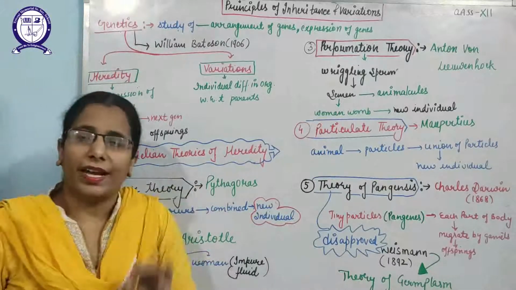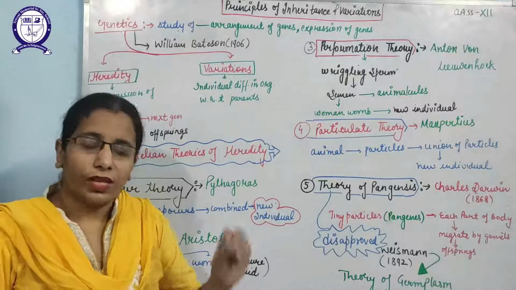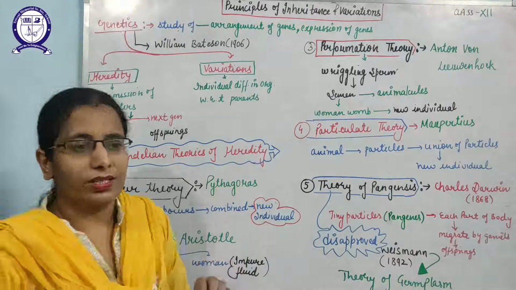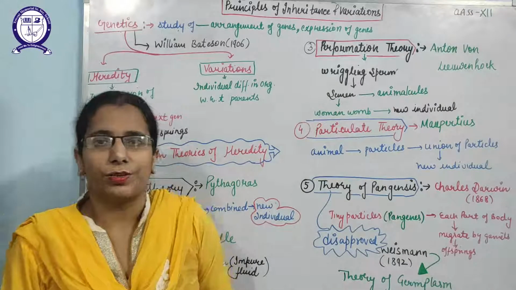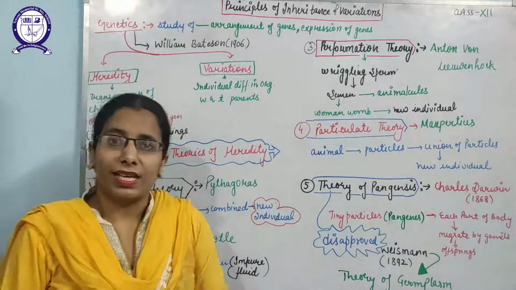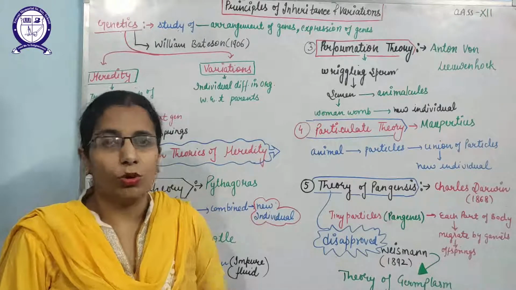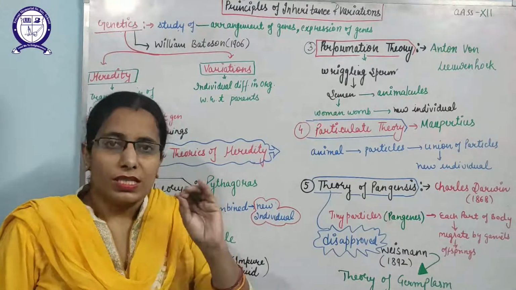Genetics is the scientific study of the arrangement of the genes. Where are the genes arranged? As you already studied in previous classes, the basic unit of any animal organism is the cell, and the cell has the brain, that is the nucleus, and the nucleus has the chromosomes, and chromosomes have the genes.